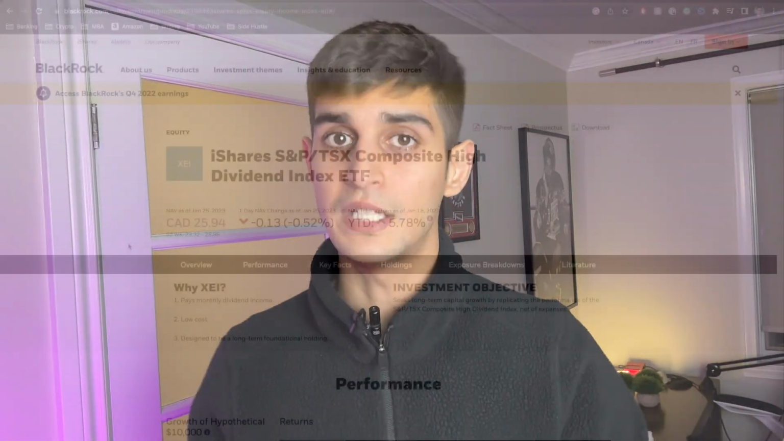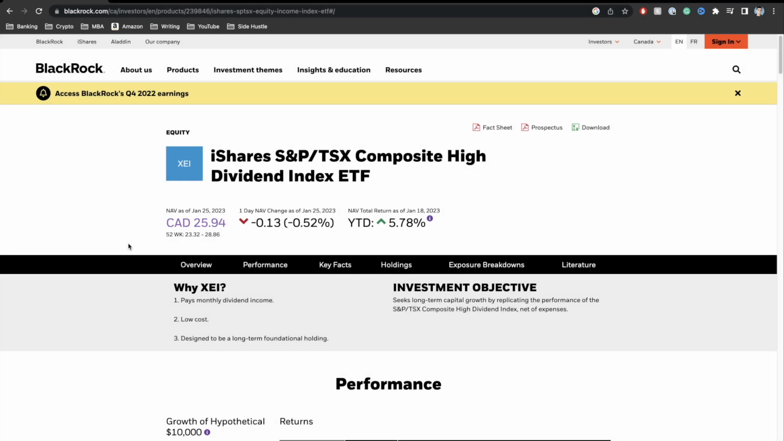Now, the very first ETF that I want to talk about is this XEI ETF. So that's the ticker symbol. And the ETF is called iShares S&P TSX Composite High Dividend Index ETF. Now, I really like this ETF for multiple different reasons. The first and most important reason is that this particular ETF gives you a monthly dividend payment. Okay, so every month, based on the amount of shares you own in this particular ETF, which is XEI, you get a dividend payment directly into your TFSA or RSP account, which once again is tax-free. Okay, so that's really cool.